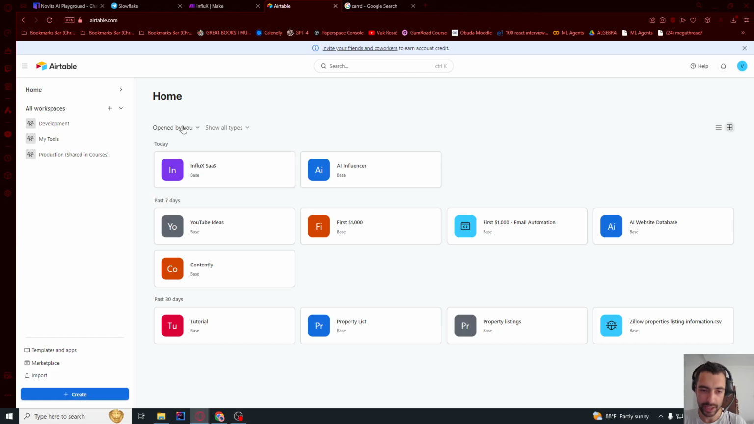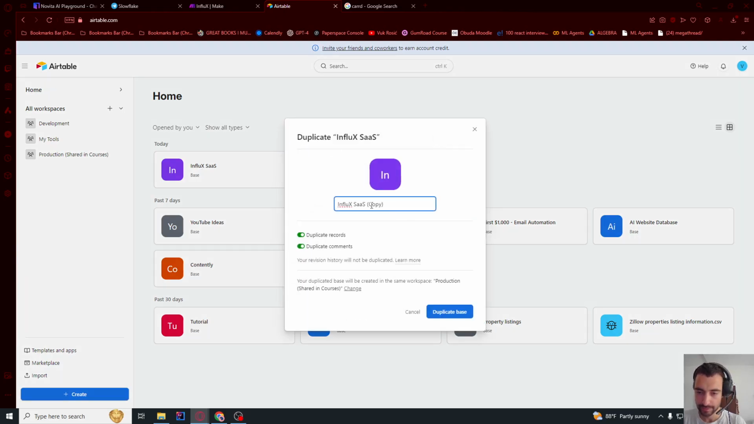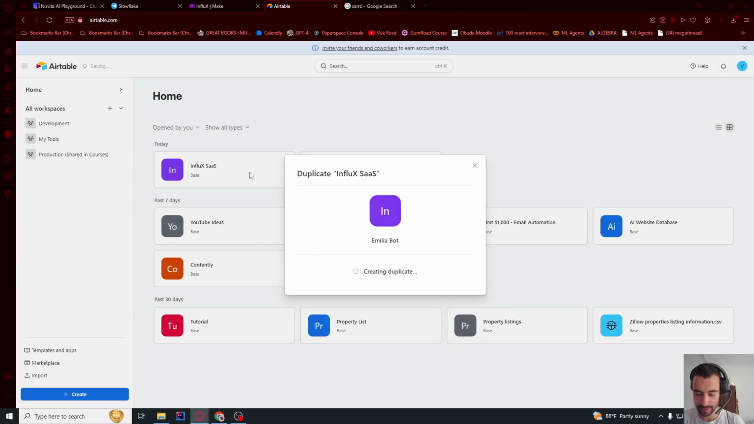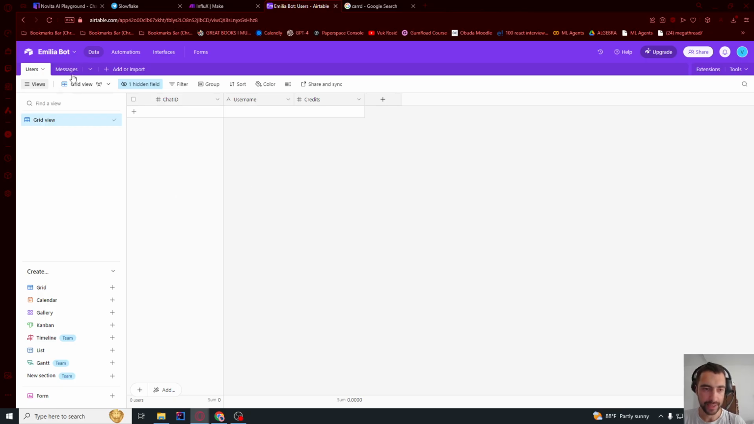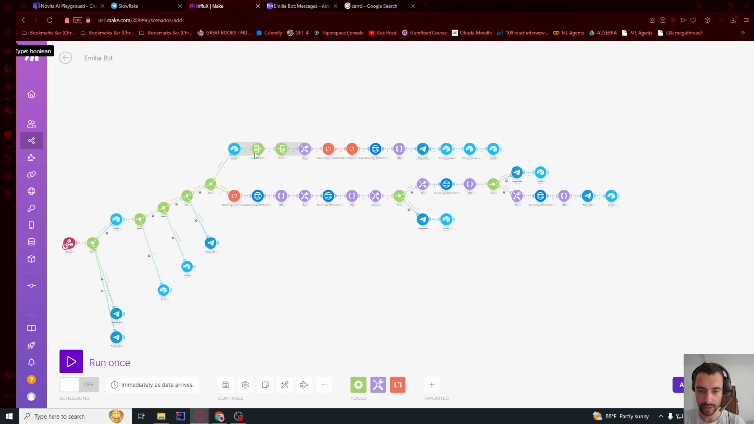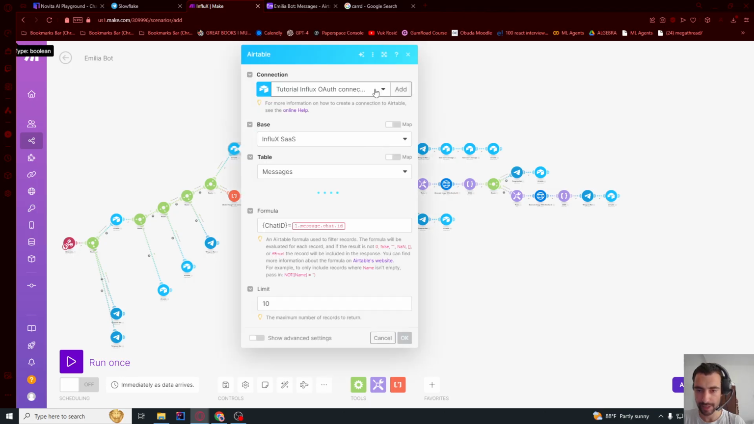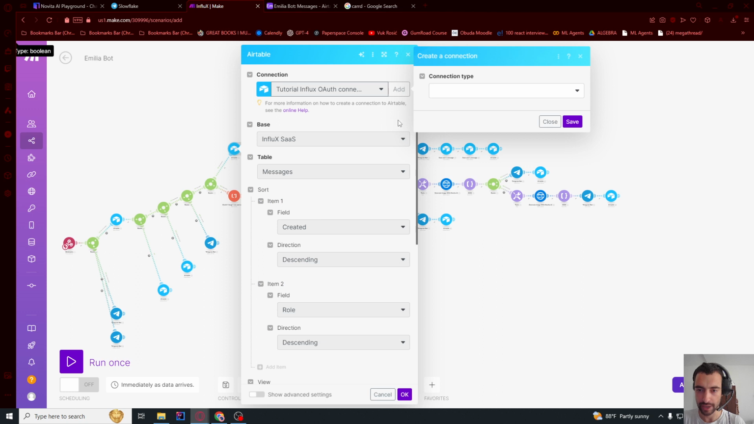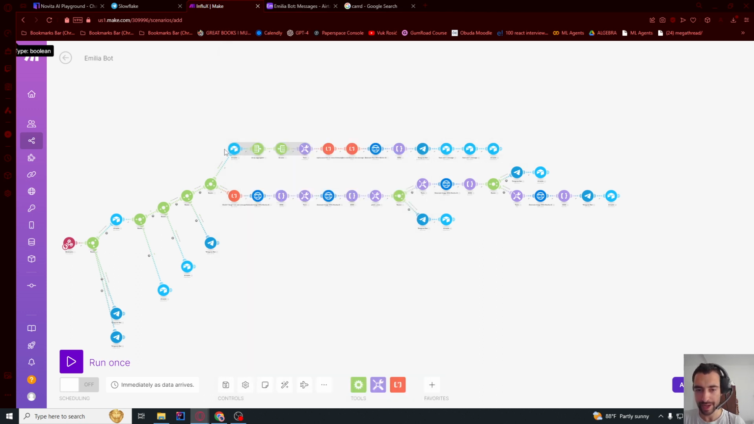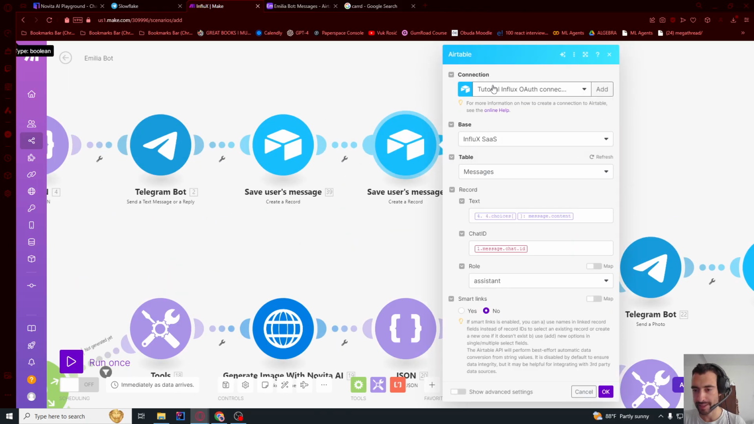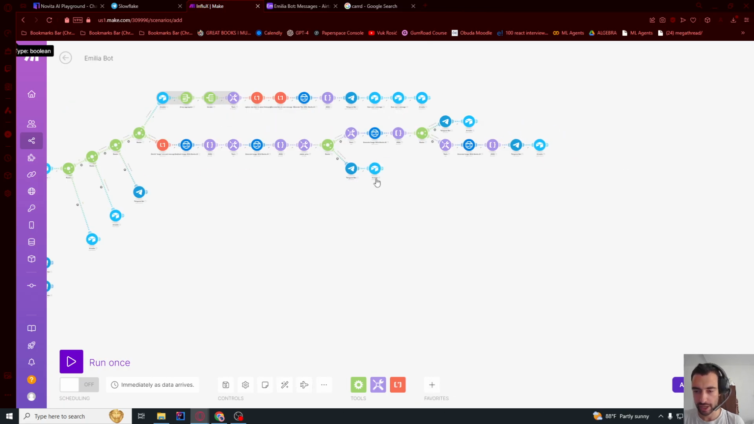Yeah, so basically just go here to your Airtable. I should have called this like the name of my bot. So go here and then duplicate base, and let's just say Emilia bot, and duplicate. So I don't want to duplicate records, duplicate base. And now we have this new base, and here we will just go to Airtable, and we need to replace all of these connections. So add a new connection, choose OAuth as well as I already did, so you can go back, and then you need to go here and replace every one of these connections with your new connection.